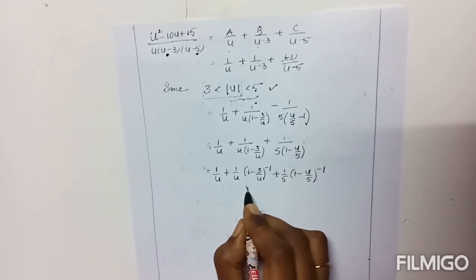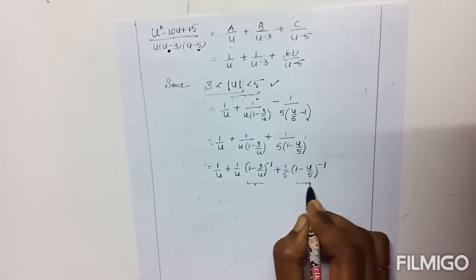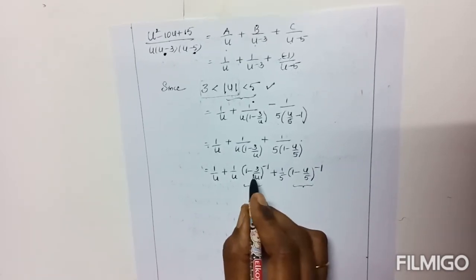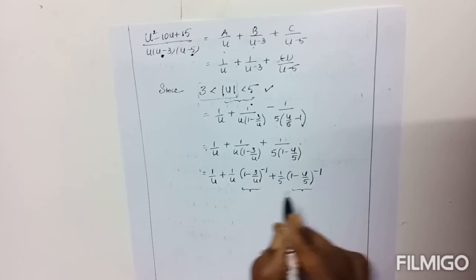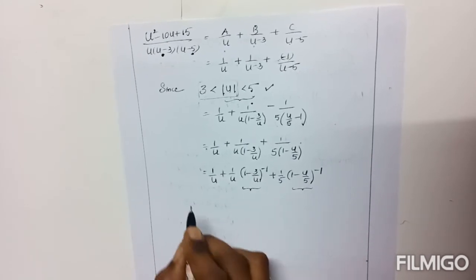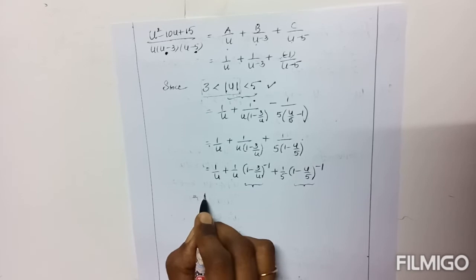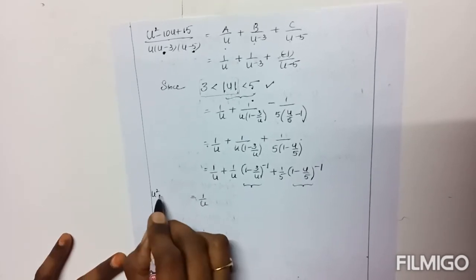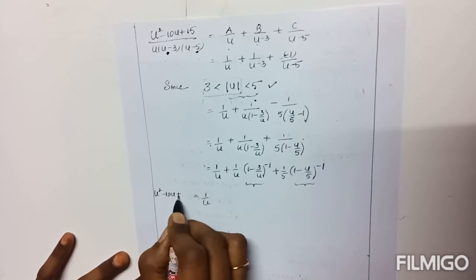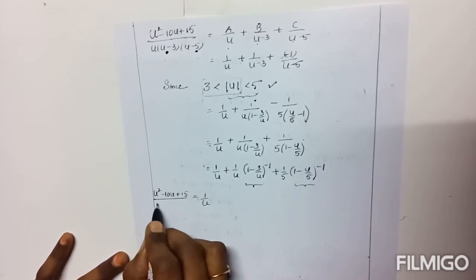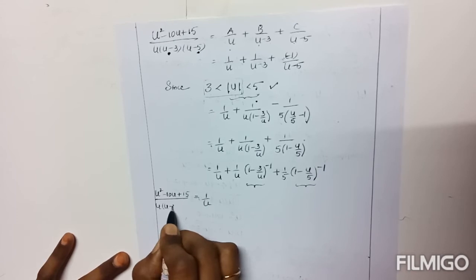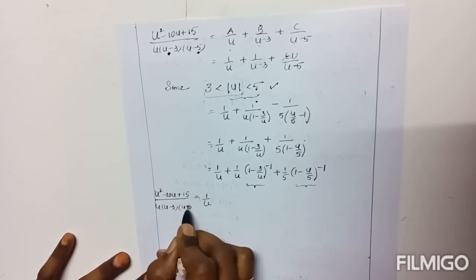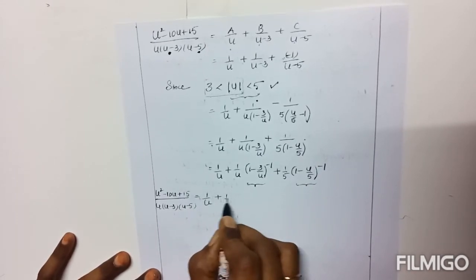Now these two are infinite series forms, and 1 is greater than the second place term. Here also 1 is greater than u by 5, so expansion is possible. 1 by u, now the right side: u square minus 10u plus 15 by u minus 3, u minus 5, equals 1 plus 1 by u.